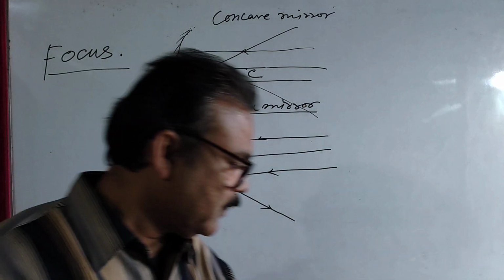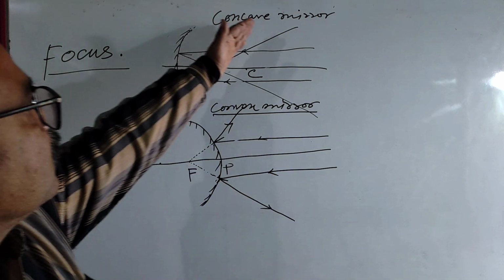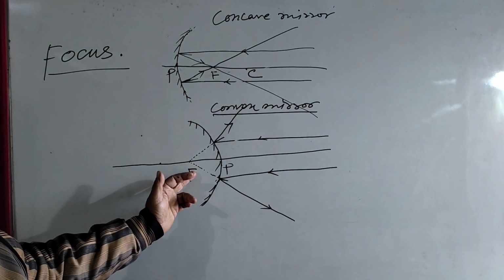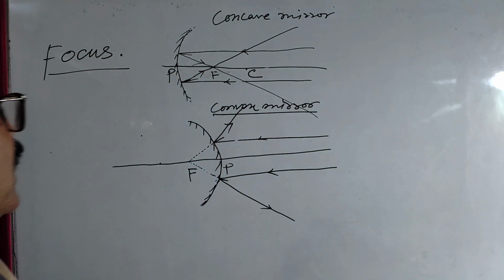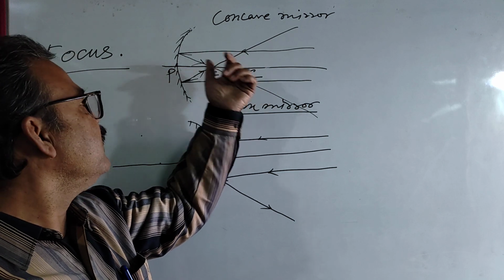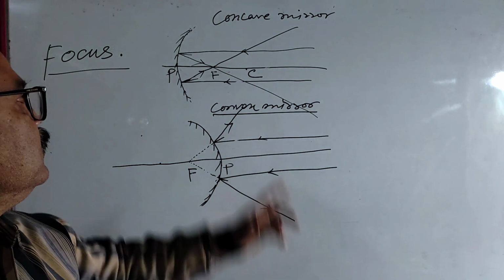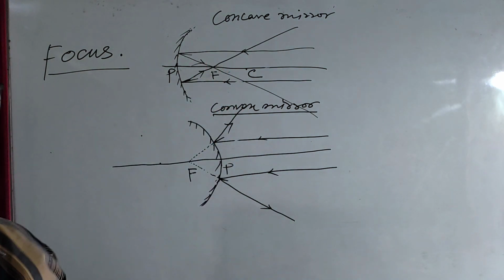Okay? Could you follow the differences between concave mirror and convex mirror regarding focus? Here, this is the real focus. Why? Because after reflection, the reflected rays actually meet or intersect at a point, which is on the principal axis. That point is called focus.